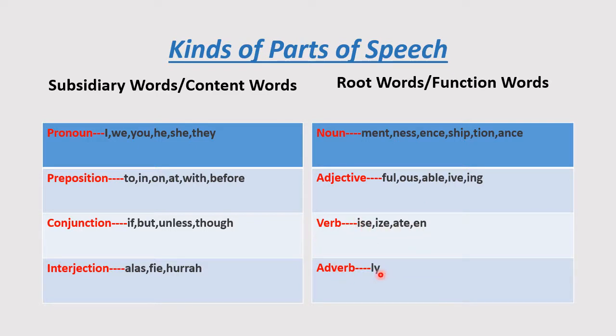Anyway, here I am going to say what this is. Pronoun: I, we, you, he, she, they. Preposition: to, in, on, at, with, before, and so on. Conjunction: if, but, unless, though. Interjection: alas, phi, hooray.